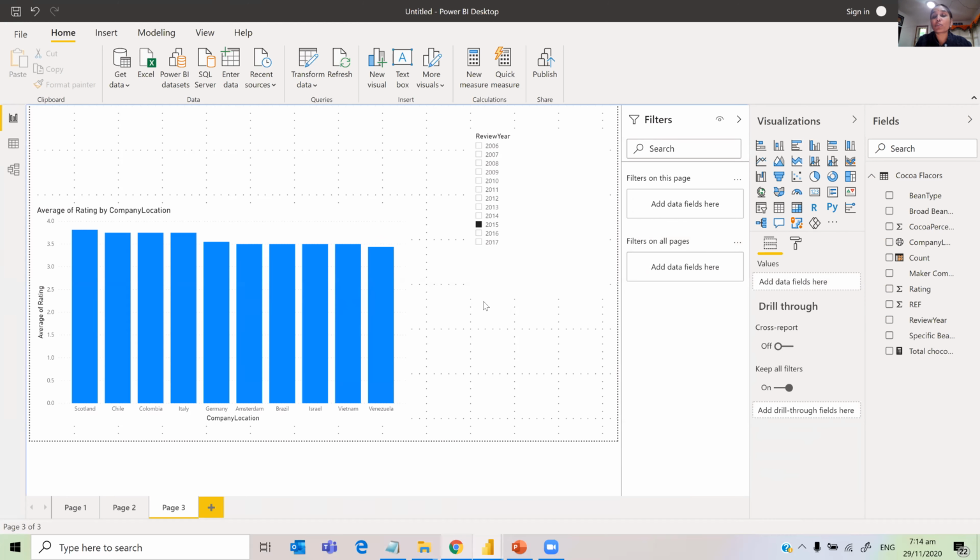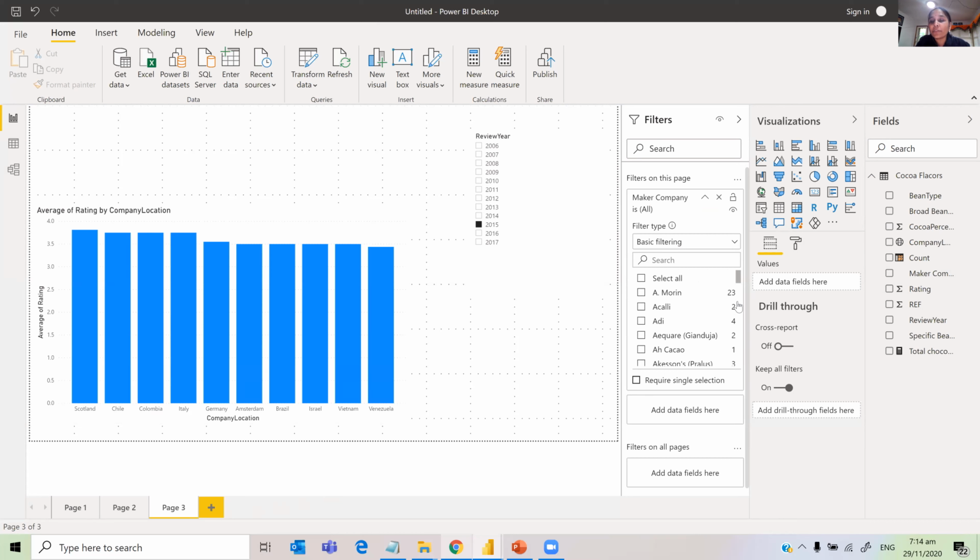Filters can also be done in 3 different locations. If I don't click on any visual, you can filter the page by a certain category, and you can filter all pages. All pages means all these pages. I don't want to filter all these pages. For example, if I want to filter this by, let's just do maker company. So I just add the field here, maker company.